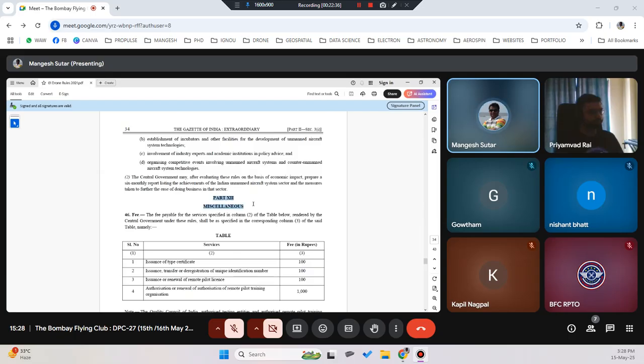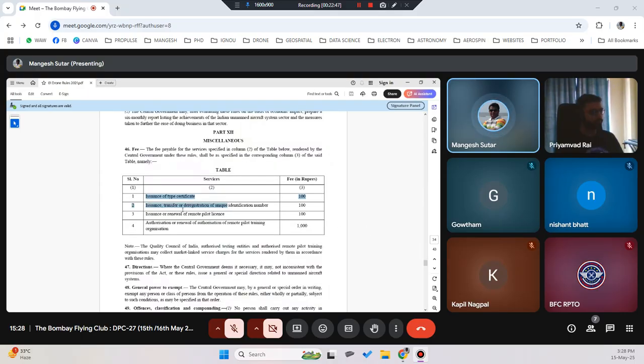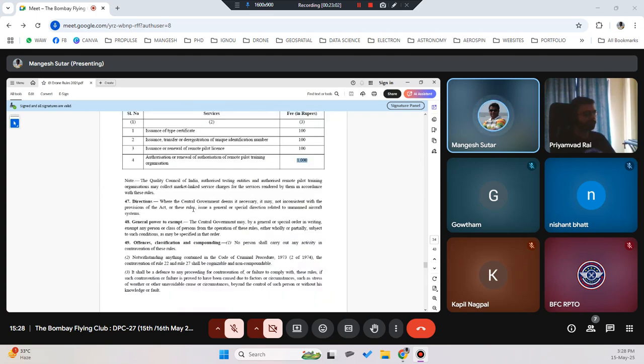Part 12 is basically miscellaneous. It has general rules. One is about the fees. Rule number 46 is about fees. We talk about issuance of type certificate, issuance and transfer or deregistration of unique UIN number, issuance and renewal of remote pilot license, and issuance and renewal of authorization of a remote pilot training organization. For the first three it is 100 rupees, and the last is only 1000 rupees. Then rule number 47 is direction, and 48 is general power to exempt, offense classifications and compounding.